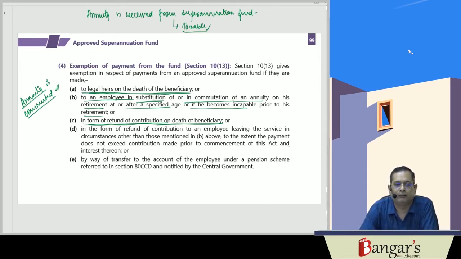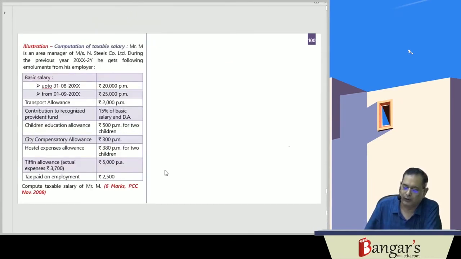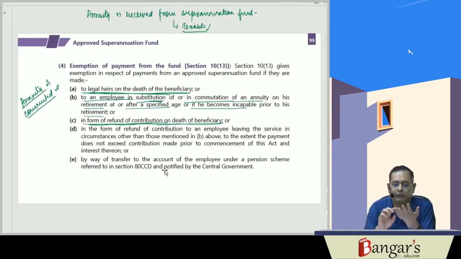to the extent the payment does not exceed what? The contributions which have been made prior to the commencement of the act and interest thereon. Or if the amount received from the superannuation fund is transferred to the NPS account, then also the taxability will not arise. So this exemption has been provided in respect of an approved superannuation fund.